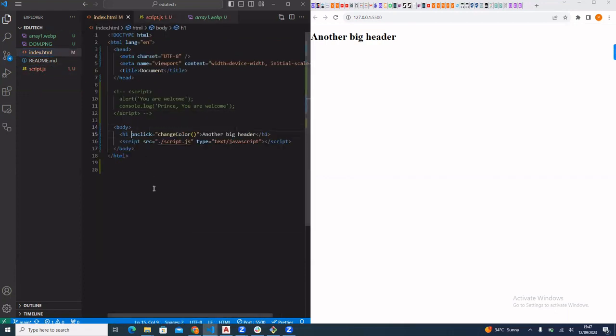Let me give it an ID. You know why I'm giving it an ID: so that I can target it and call it in my JavaScript. So let's call the ID another header. Okay, let's say another header.